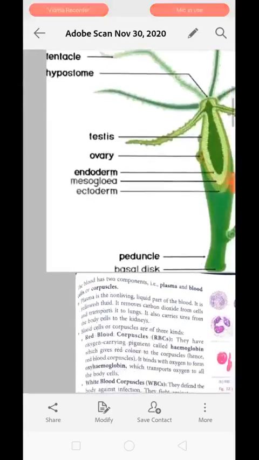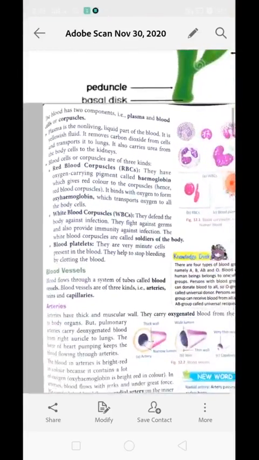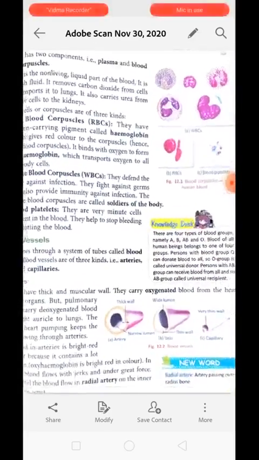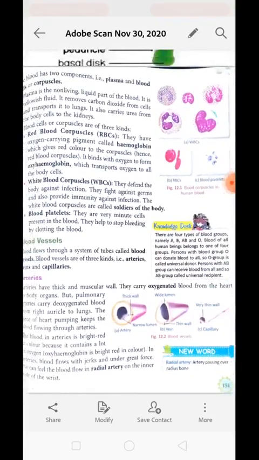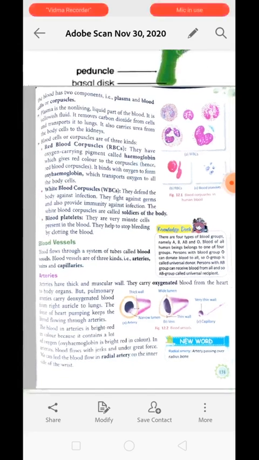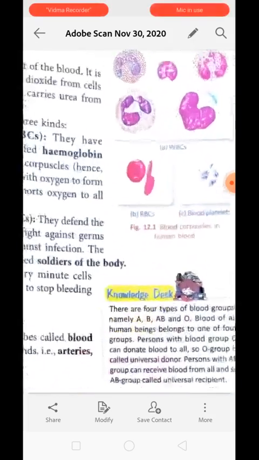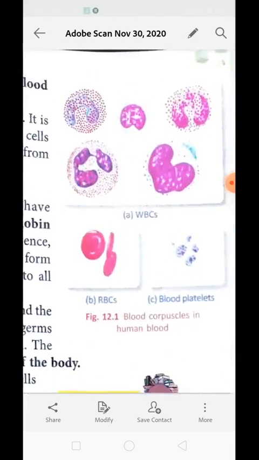Okay, next: blood has two components inside it. One is the liquid and the second one is the solid component. The liquid part of the blood is known as plasma, whereas the solid part of the blood is blood cells, or we can say corpuscles. We have pictures of blood cells over here.